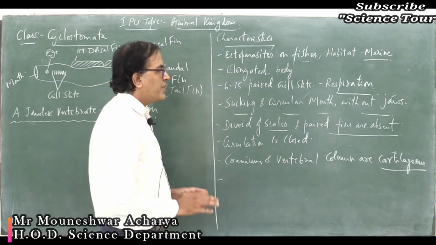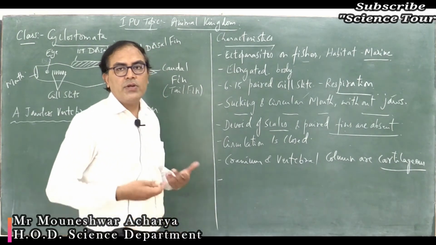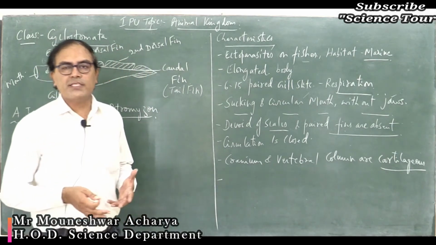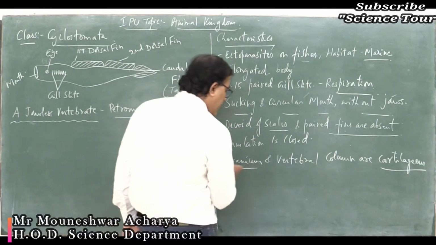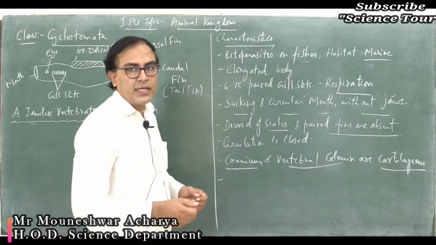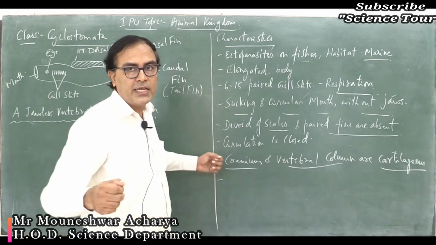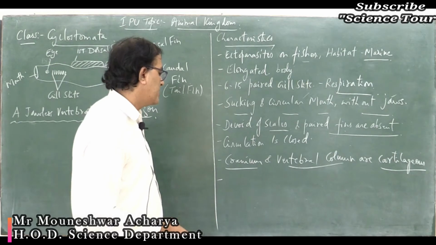The difference between cartilage and bone, the skeleton, you are going to study in the chapter Structural Organisation in Animals. Cartilage is an elastic tissue. You can stretch the tissue like an elastic.